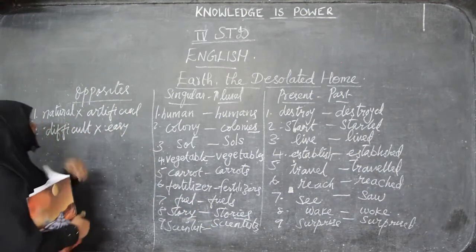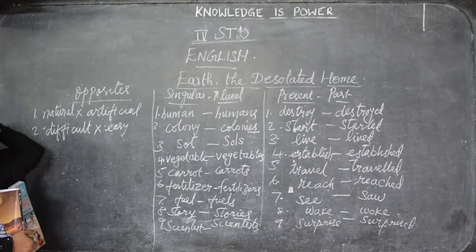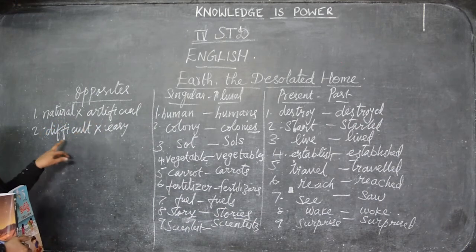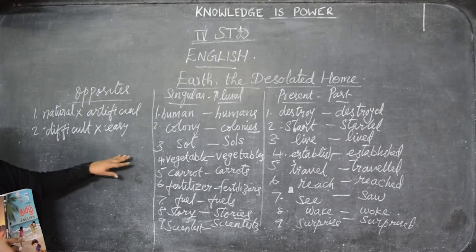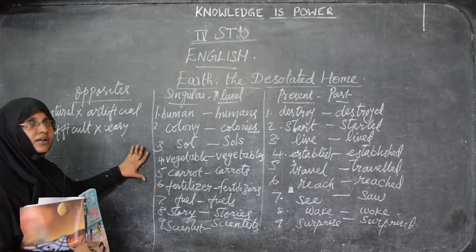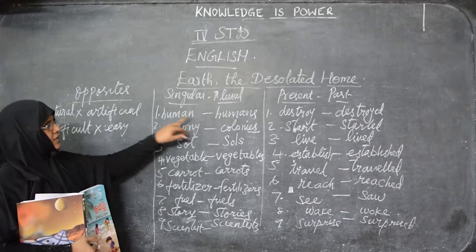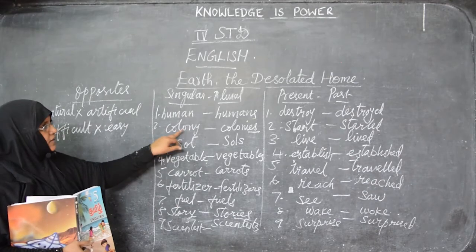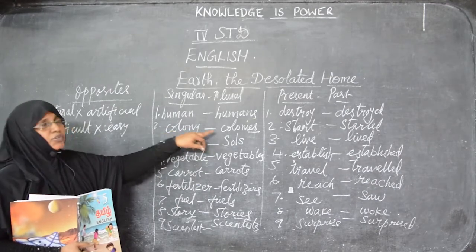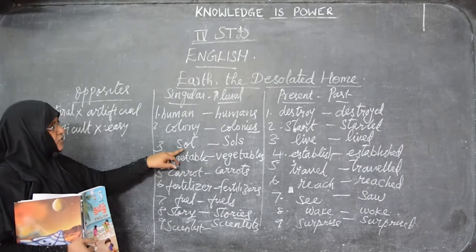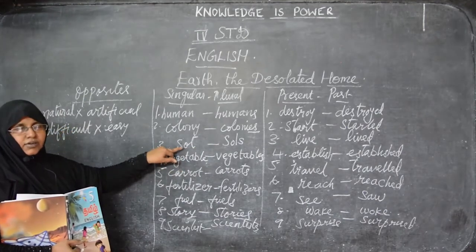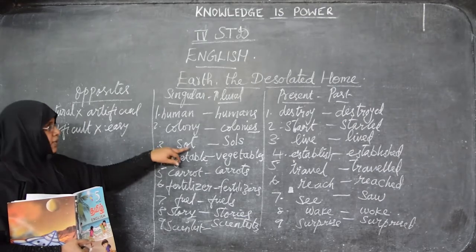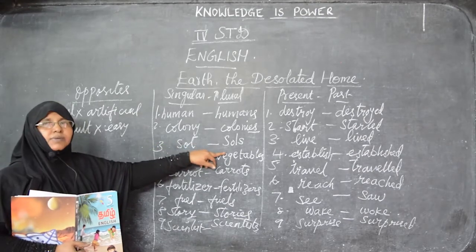So listen here. From this lesson, opposites are natural, artificial, then difficult, easy. The next section is singular plural. Human, humans. Only S letter you have to add. Then colony, colonies. Y changes into IES. Then next sol. Sol means day. I already taught you in the lesson. In Mars the days are called sol. So one day means sol. More than one means sols.